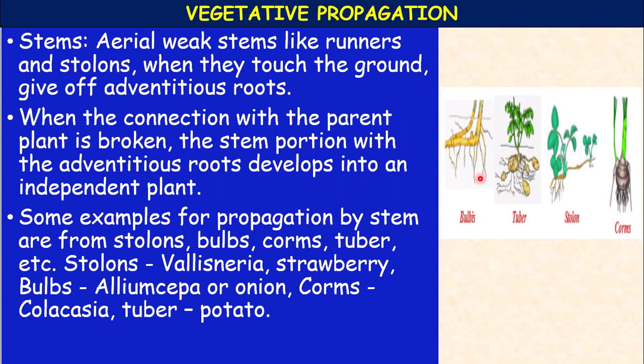Ginger also, and here stolon. Stolon example, strawberry. This is strawberry. The part of the stem bends and touches the ground, and it produces roots. We can cut this portion, and the remaining portion will develop, after production of fruit, into new individual plants. Even ginger, you can call it a rhizome. That is also propagation through stem.